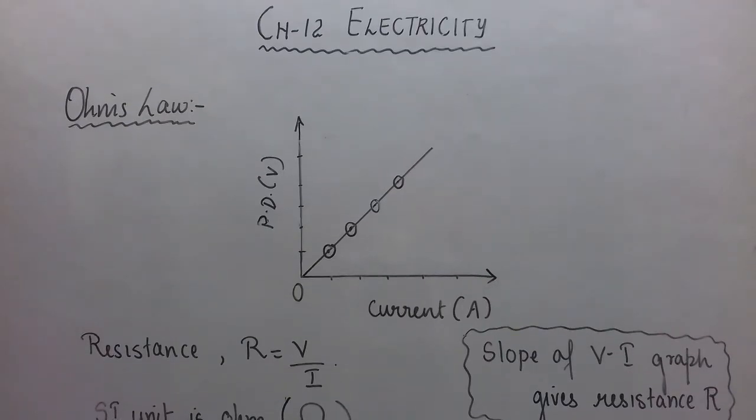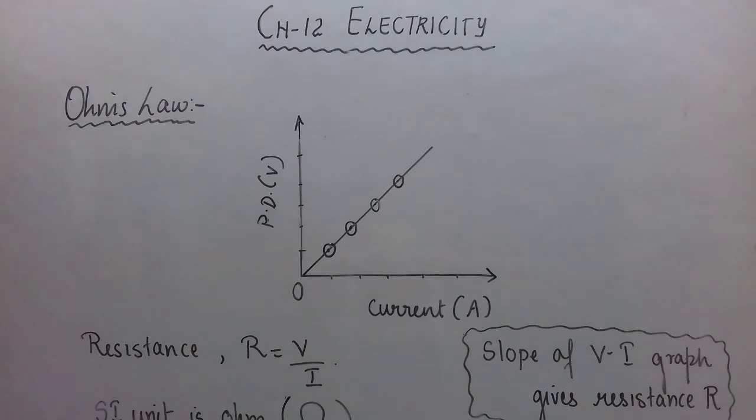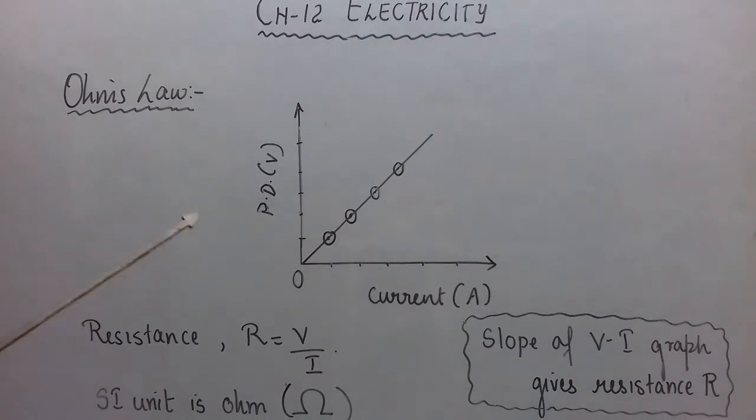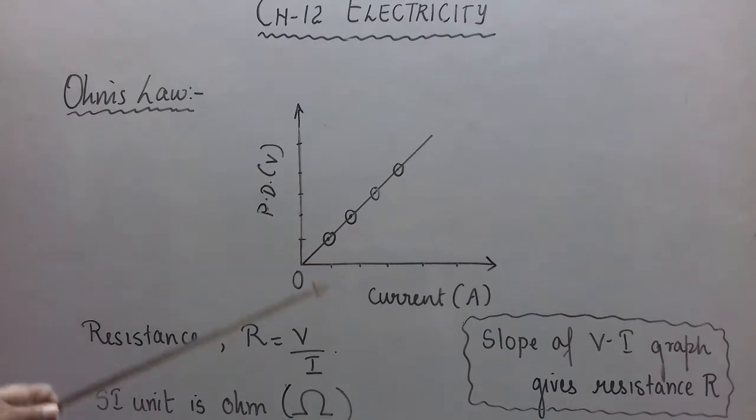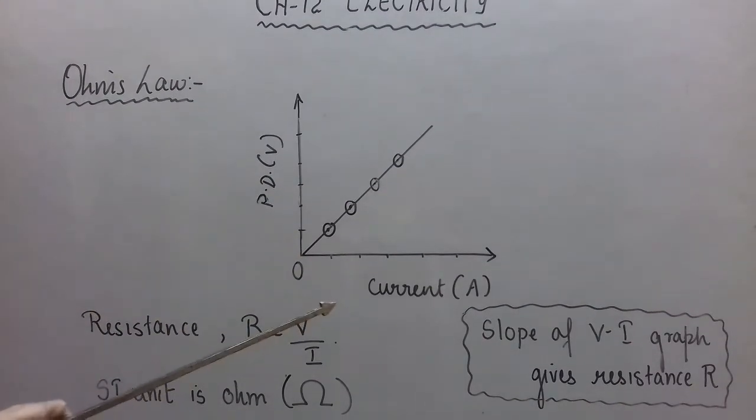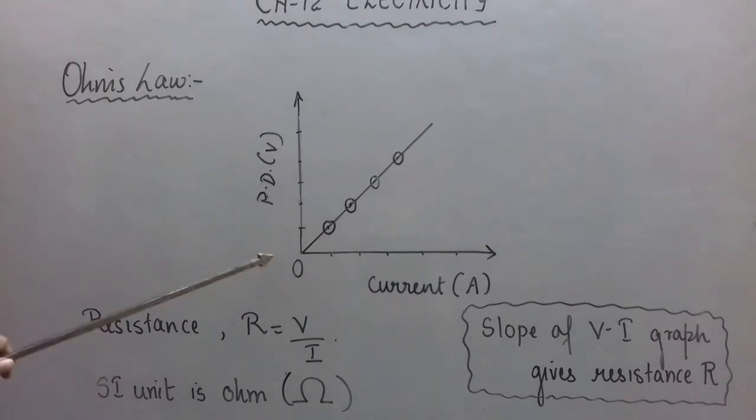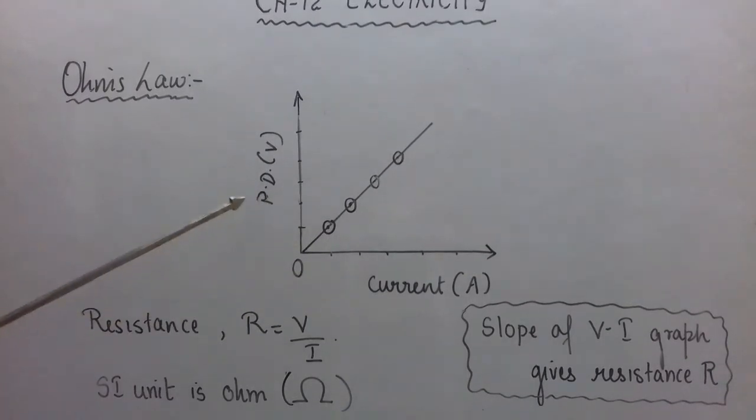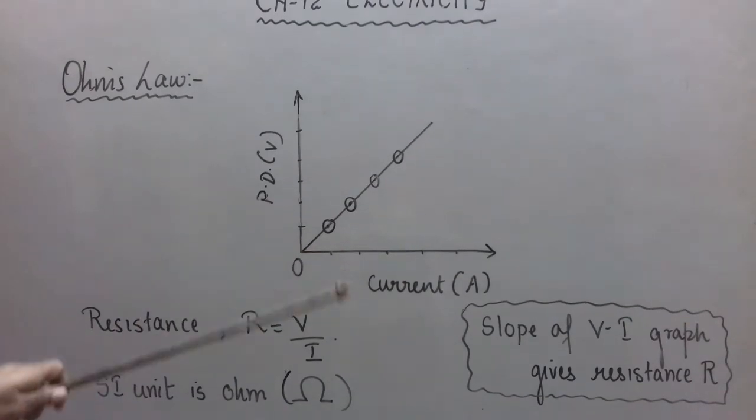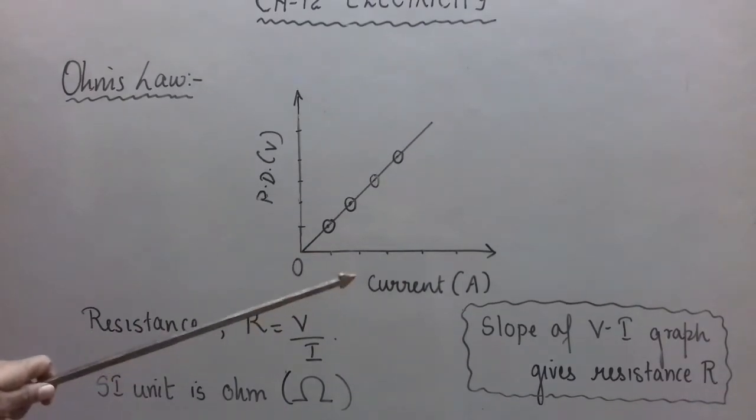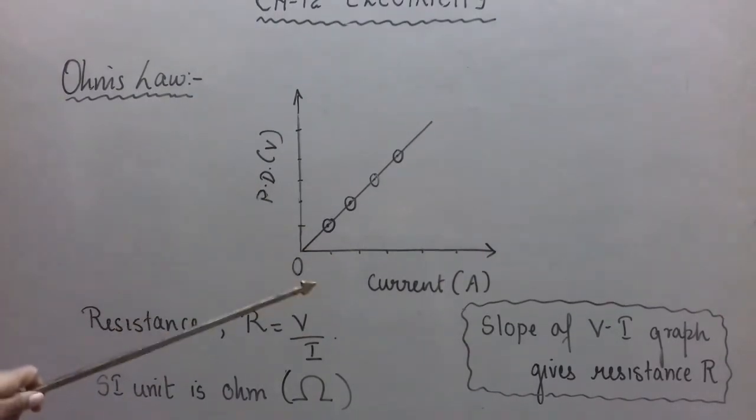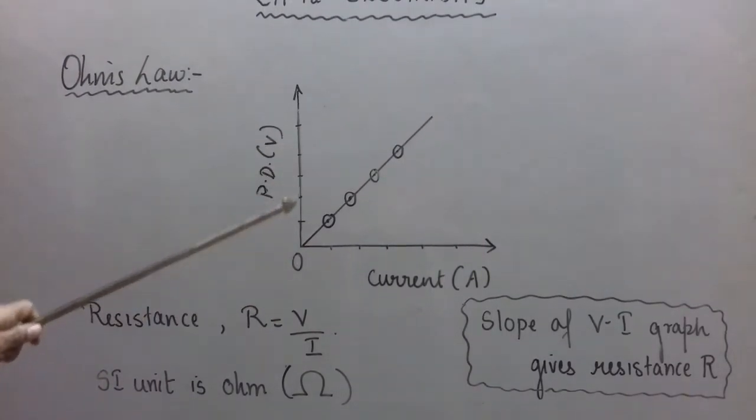Now if after doing the experiment you have a set of 4 readings, then you can plot the graph of V versus I. V versus I means potential difference versus current. So you have to draw the graph on the graph paper. You have to label the axes as potential difference and current. In the brackets, symbols for units are written. Here ampere, here volt.